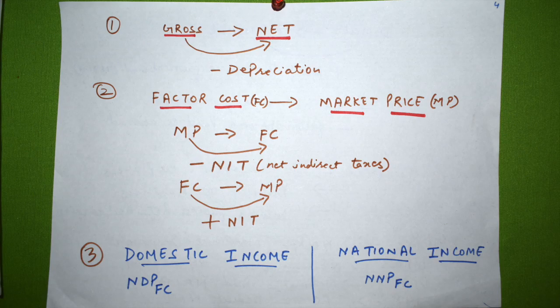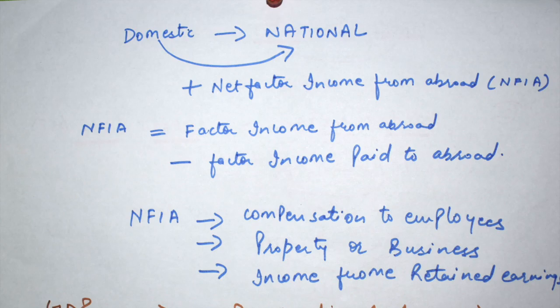Domestic income and the other is national income. National income includes domestic income plus net factor income from abroad. Friends, let me remind you, यहाँ पे भी net factor income from abroad है। अगर यहाँ पे net है, that